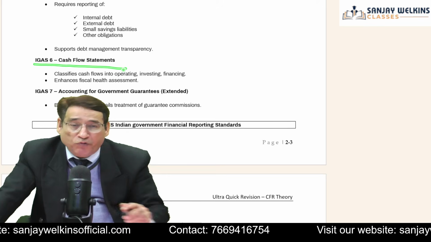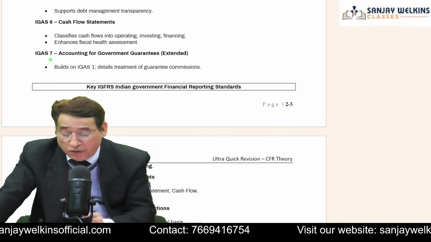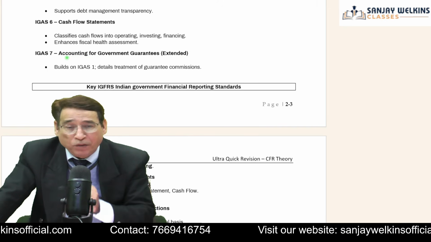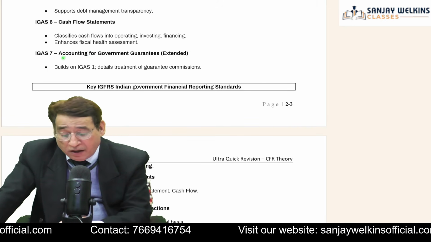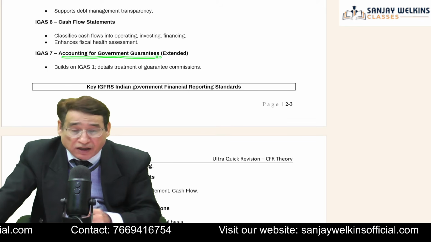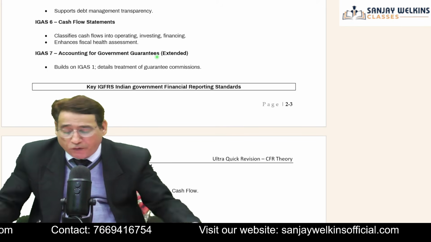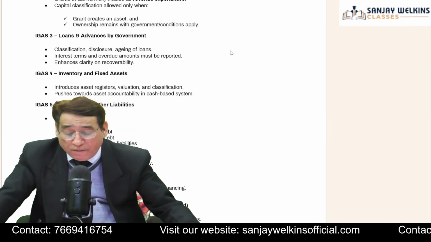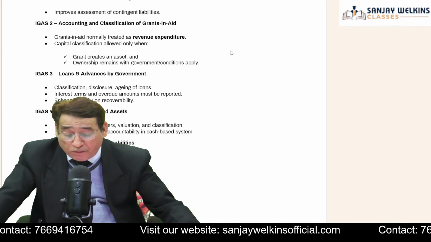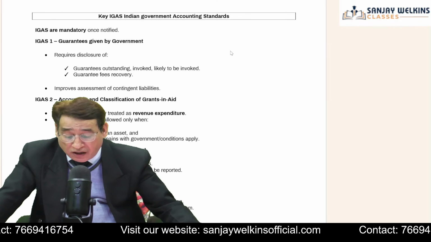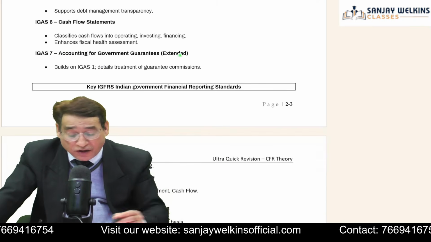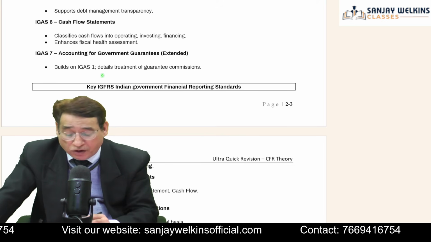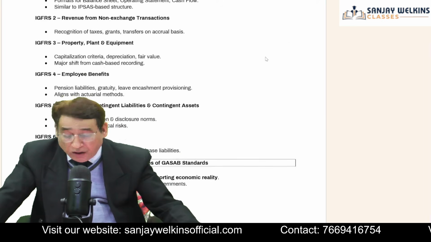IGAS 6 relates to cash flow statement. I need not talk much about that. And similarly, IGAS 7, in the MCQ, this particular question has often been asked. IGAS 1 and IGAS 7 relate to accounting for government guarantees. Now some of you may feel there was an earlier standard with respect to government guarantees, as we talked about. No doubt about that. Correct. We did a standard earlier, IGAS 1, but here I have written extended. Don't forget about that. So IGAS 7 and IGAS 1, most of the time these questions have been asked, so you need to go through this.